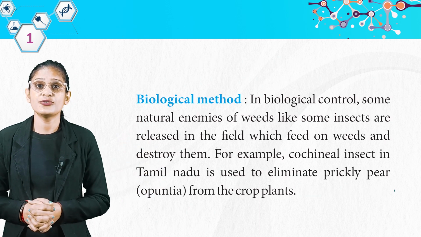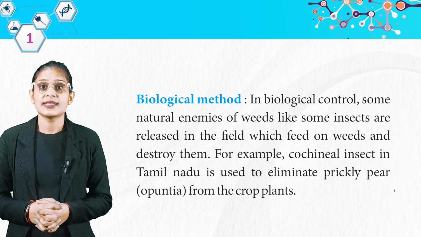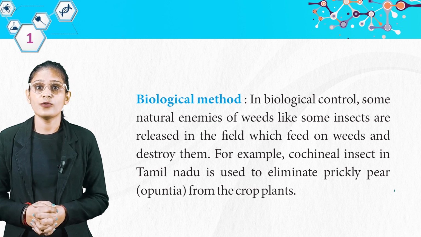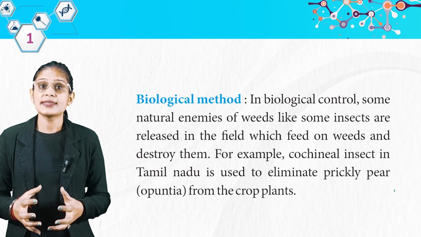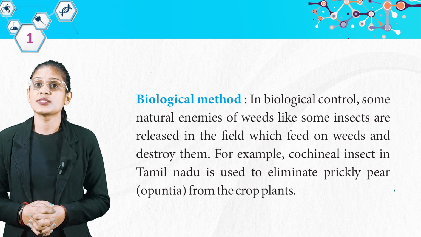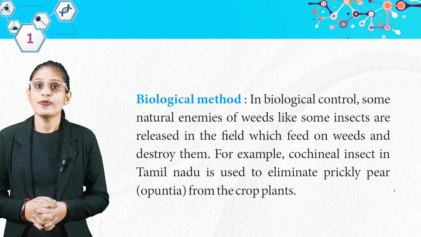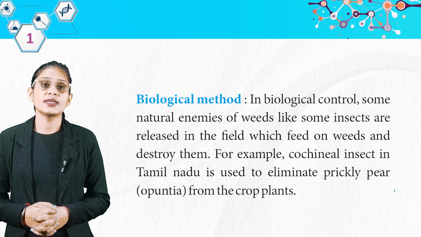Then here biological method. In biological control, some natural enemies of weeds like some insects are released in the field which feed on weeds and destroy them. For example, Cochineal insects in Tamil Nadu are used to remove prickly pear from the crop plants. So students, ये कुछ methods थे.